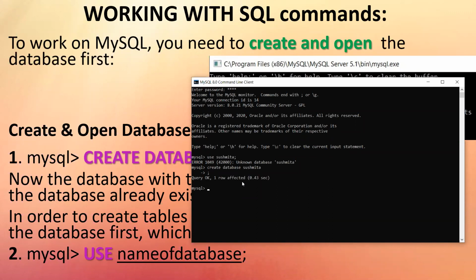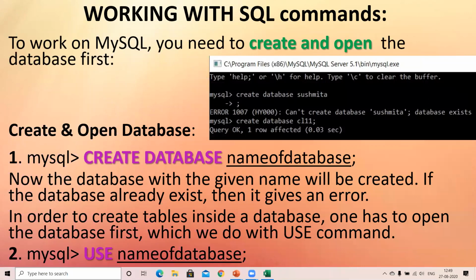Okay. Now I want to do something in that database. I want to create my tables, of course. That's the second step. But before you do that, you have to open that database. So I say use and the name of the database. Use name of the database, semicolon. Database changed. Nothing reflects on the prompt, but the database is changed. Okay. Now I close.